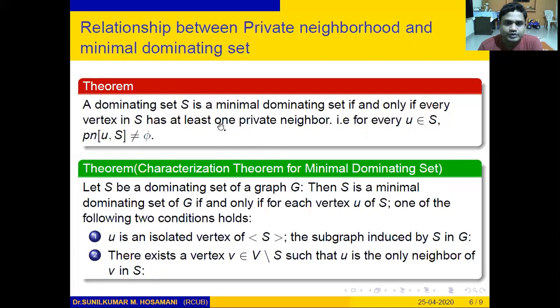Both theorems are equivalent because both are characterization theorems. A dominating set S is a minimal dominating set if and only if every vertex in S has at least one private neighborhood. This is a very simple theorem compared to the earlier version.